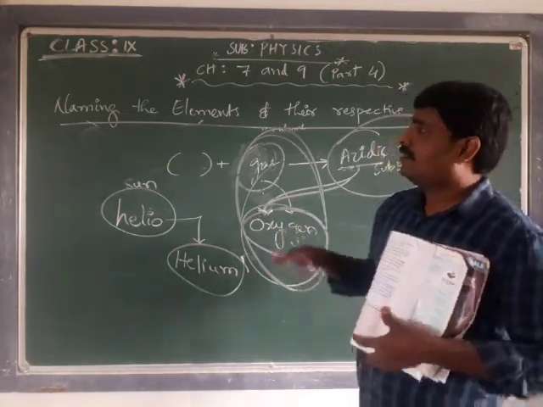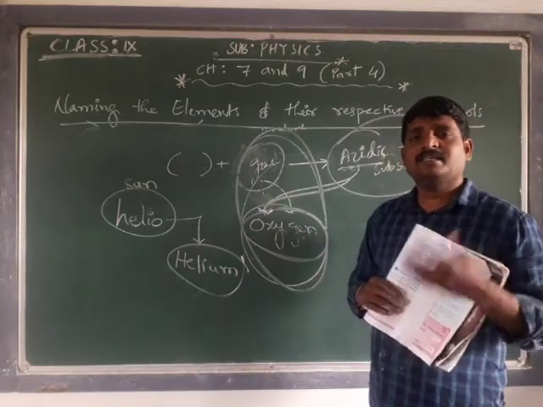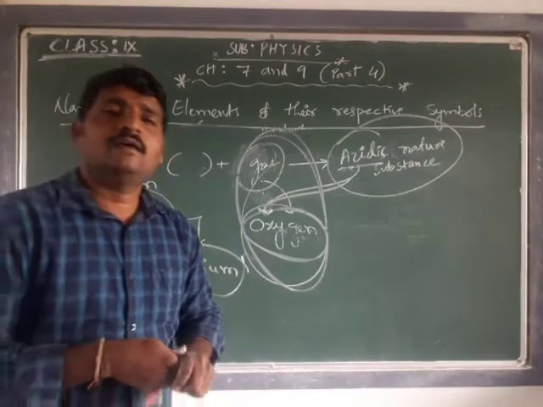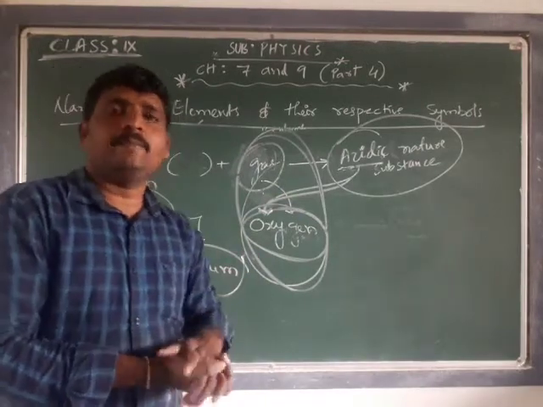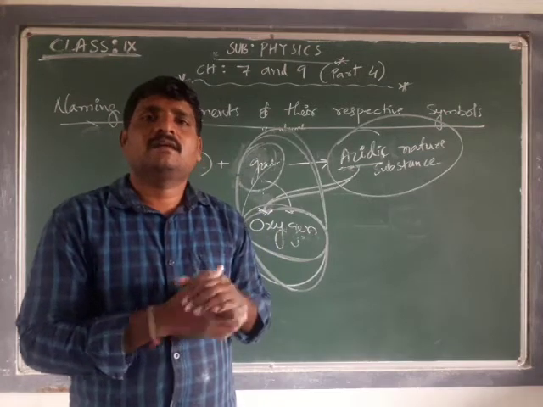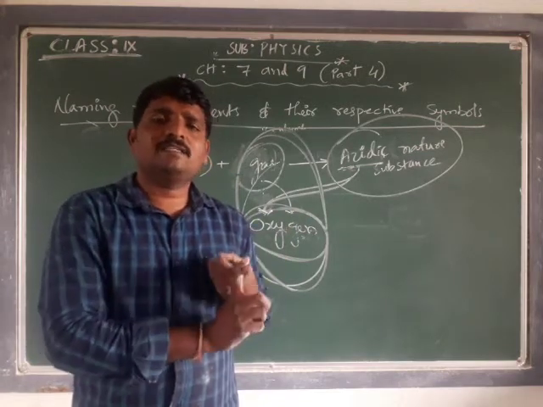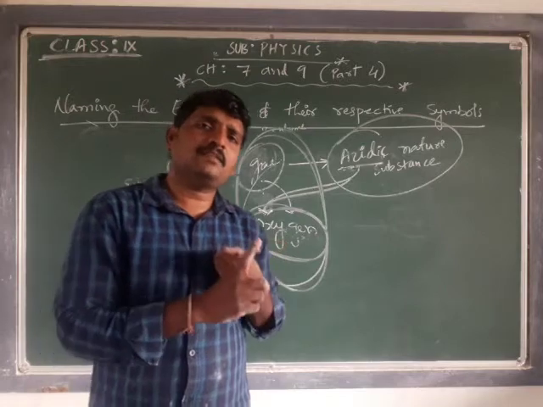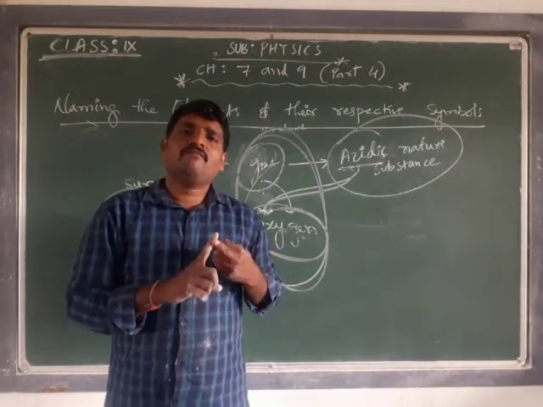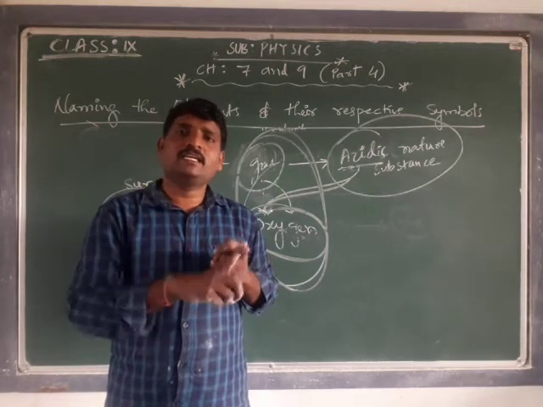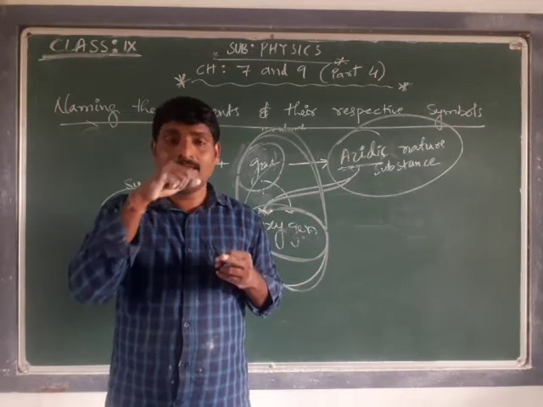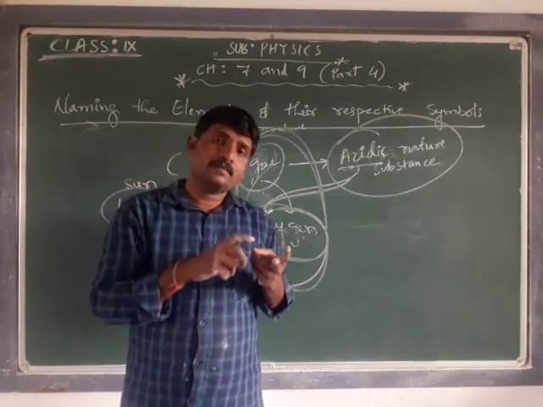Okay. This is the strategy which was followed by the earlier scientists to give names to the discovered elements. Mostly the name of the element is based on its properties. Sometimes we give the name based on the place where it is discovered, for example helium, which was discovered on the sun.